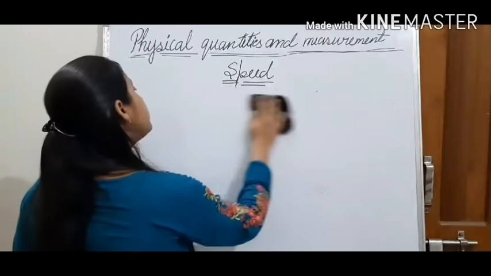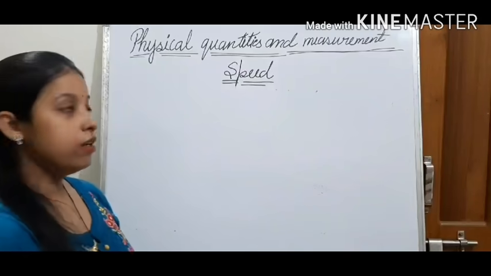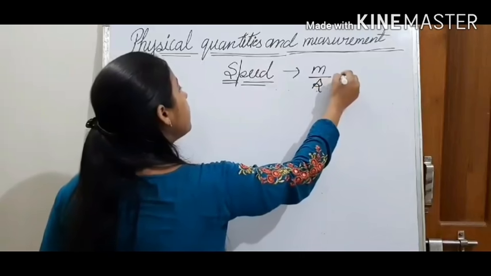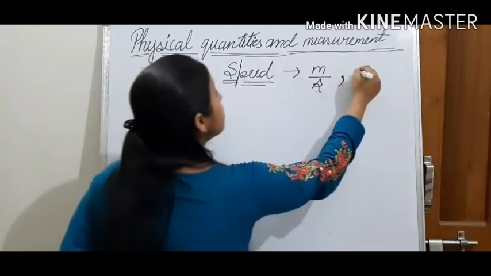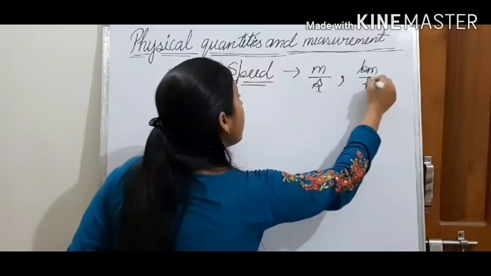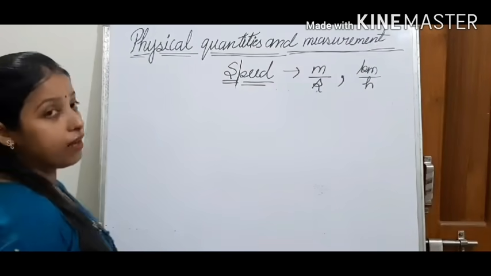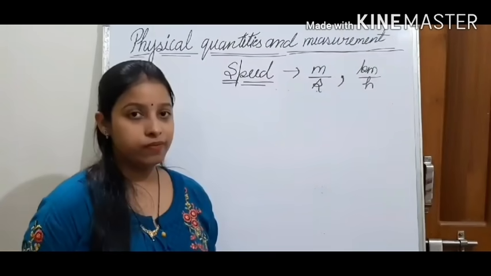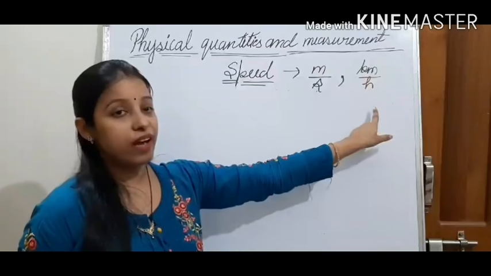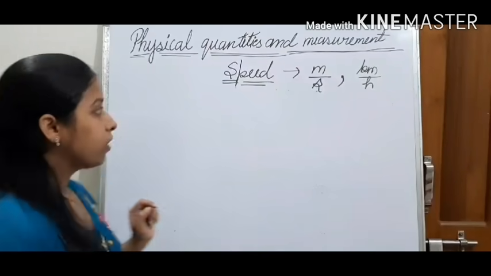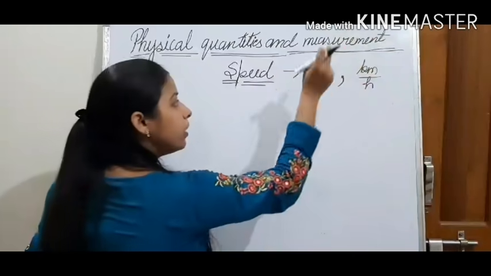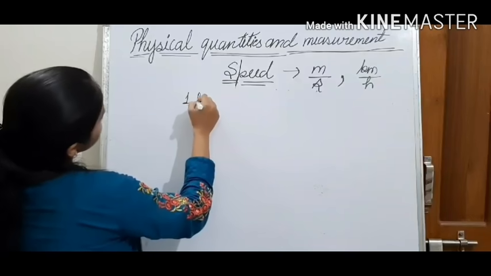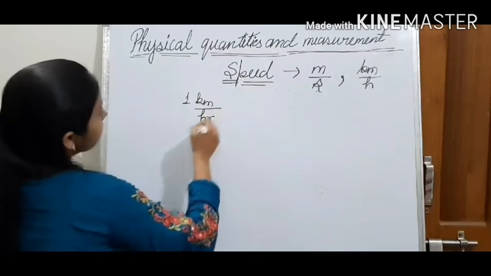Now we have seen the units of speed. Two units of speed we have seen. First, the SI unit is meter per second and the other unit of speed is kilometer per hour. Now the question is, what is the relation between these two units of speed? So we will convert 1 kilometer per hour into 1 meter per second. In 1 kilometer per hour, how many meters per second are there? We will calculate. First of all, you can write 1 kilometer per hour.